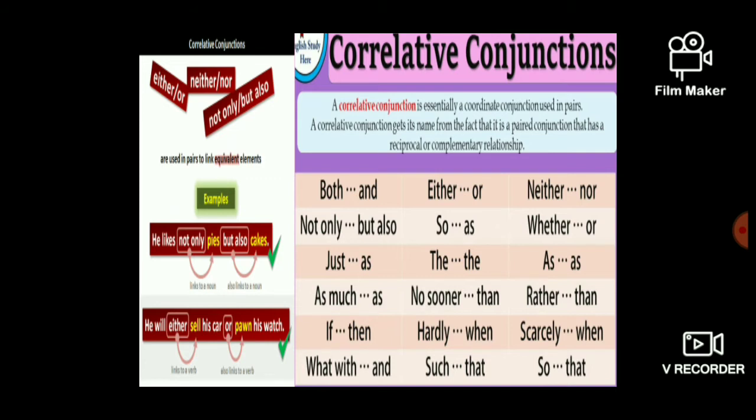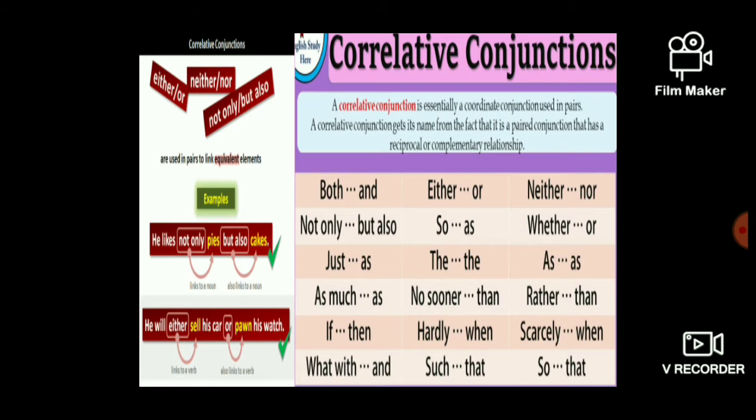He likes not only pies but also cakes. So, here not only but also comes into our correlative conjunction. He will neither sell his coat nor pawn his watch, or else you can use, he will either sell his coat or pawn his watch. So either or is also coming under correlative conjunction.